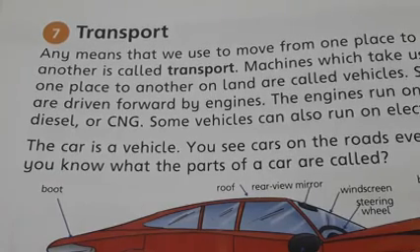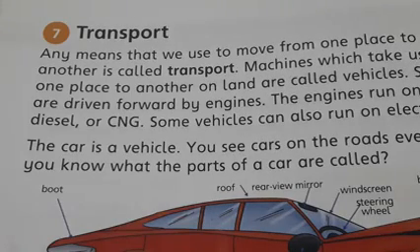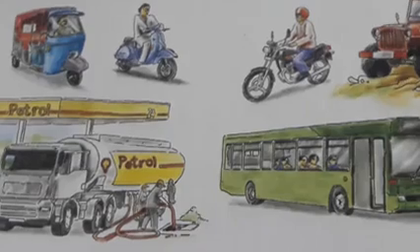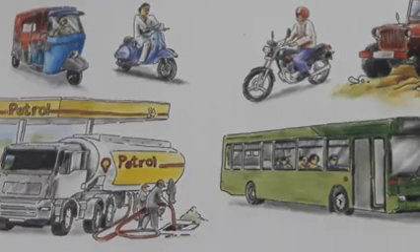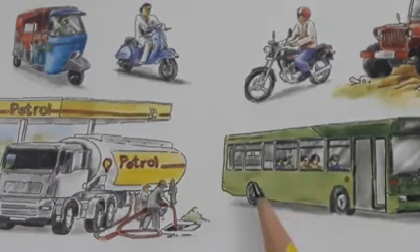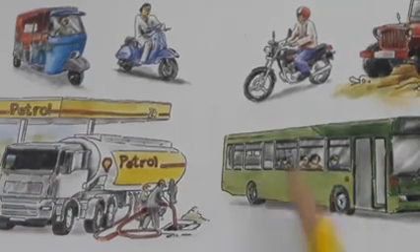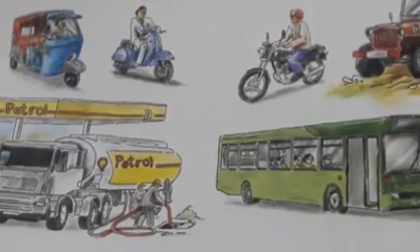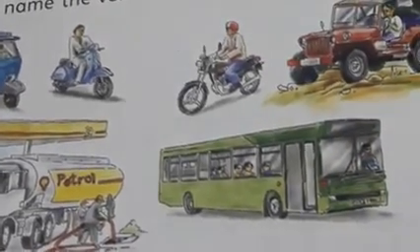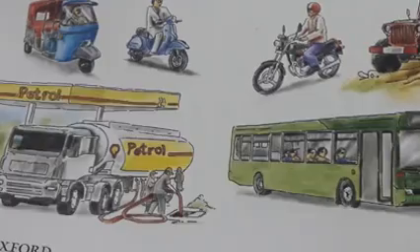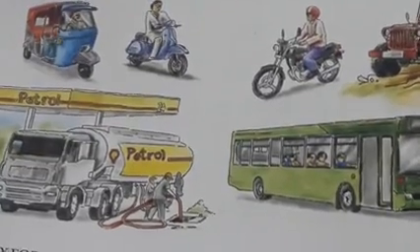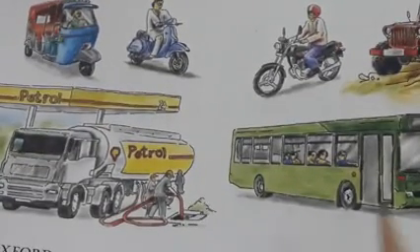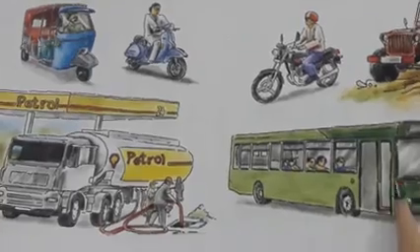Students, today our topic is transport. So let me explain to you about transport. Students, any means that we use to move from one place to another is called transport. As you can see in this picture, all of these are transport. So machines which take us from one place to another on land are called vehicles.